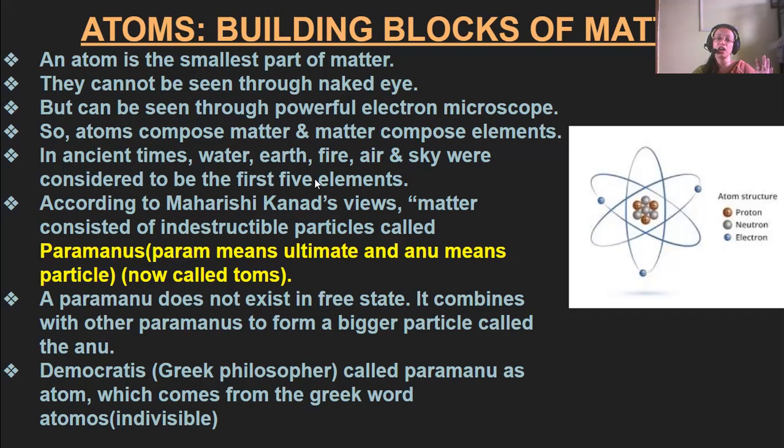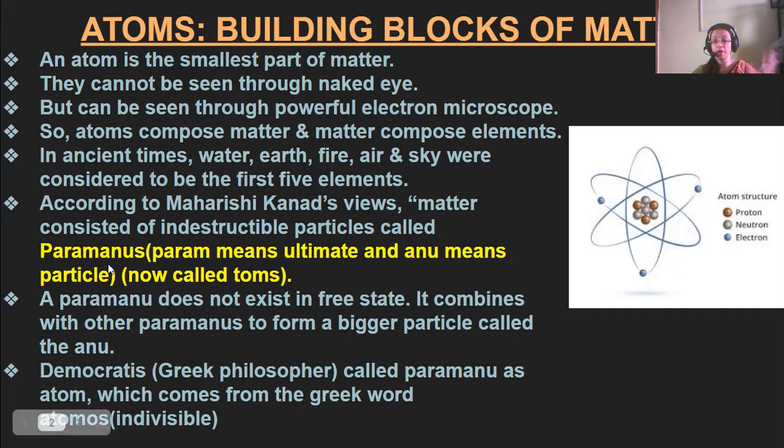In ancient times, water, earth, fire, air, and sky were considered to be the first 5 elements. According to Maharishi Kannad, matter consisted of indestructible particles, which are known as paramanus.